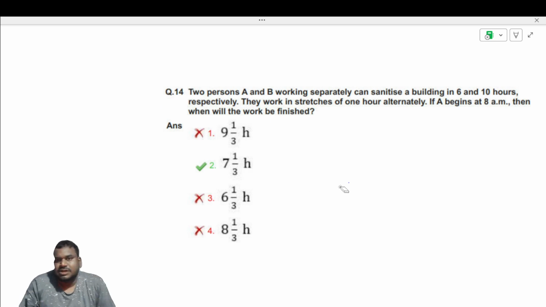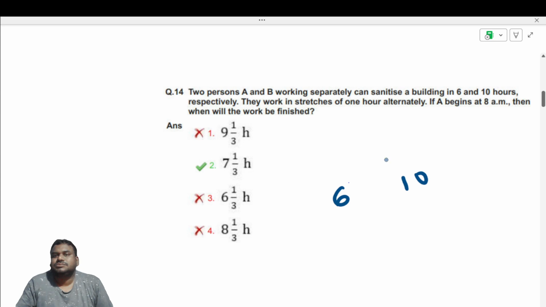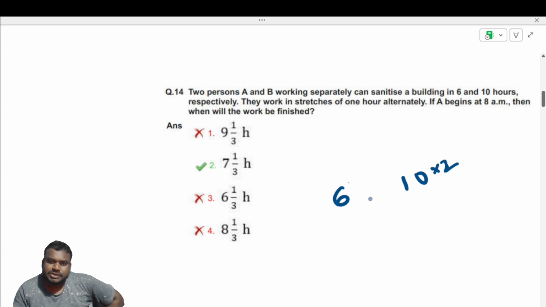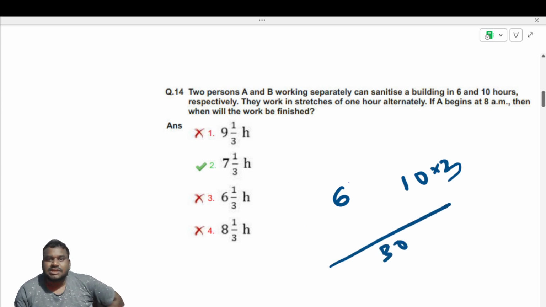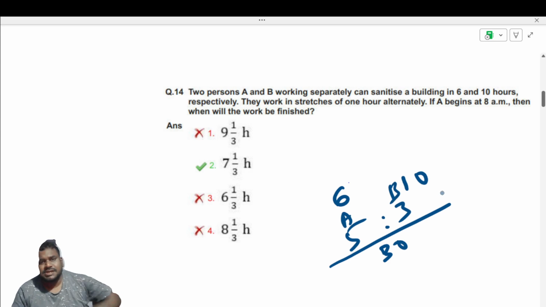Okay, they can complete the work in 6 hours and 10 hours respectively. So find the LCM. To find the LCM, take the larger number and multiply with 1. It is 10. 10 won't be divisible by 6. Multiply with 2. 20 won't be divisible by 6. Multiply with 3. 30 will be divisible by 6, 5 times. So 30 is their LCM. Then 30 by 6 is 5, and 30 by 10 is 3. So the efficiency of A is 5 and efficiency of B is 3.